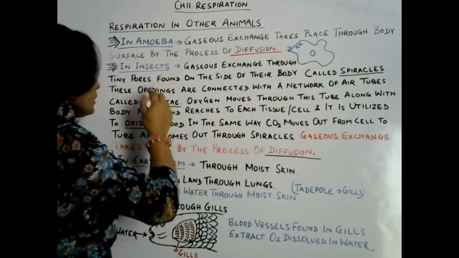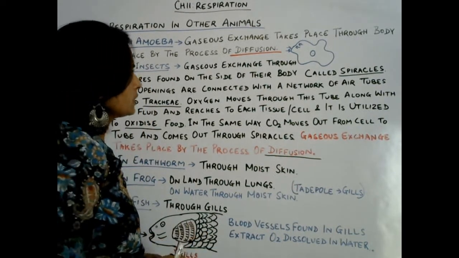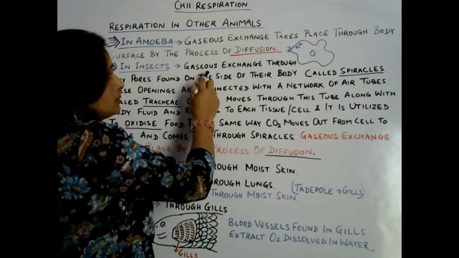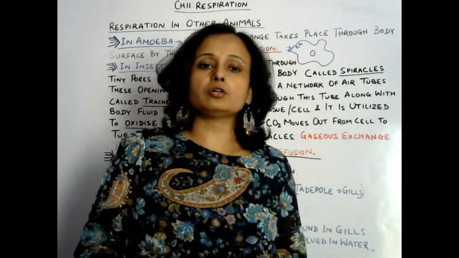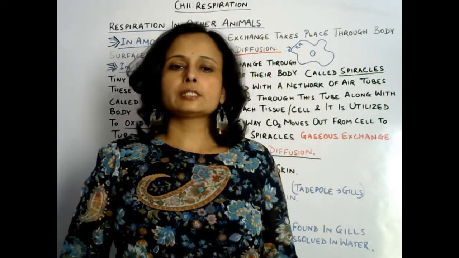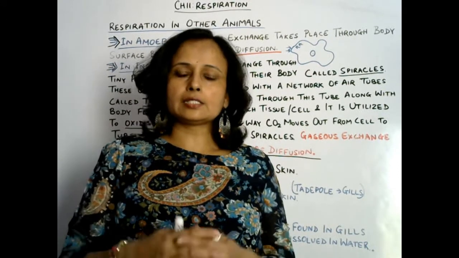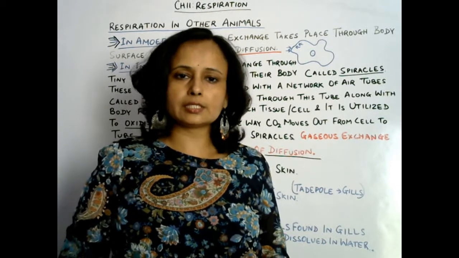Now moving to the next one, insects. There are so many kinds of insects. Let us take an example of the cockroach. So in the sides of the body of a cockroach or other insects, there are tiny pores. Those are called spiracles. So spiracles are tiny pores through which gases come inside the body of the cockroach. Oxygen comes inside the body of the cockroach.